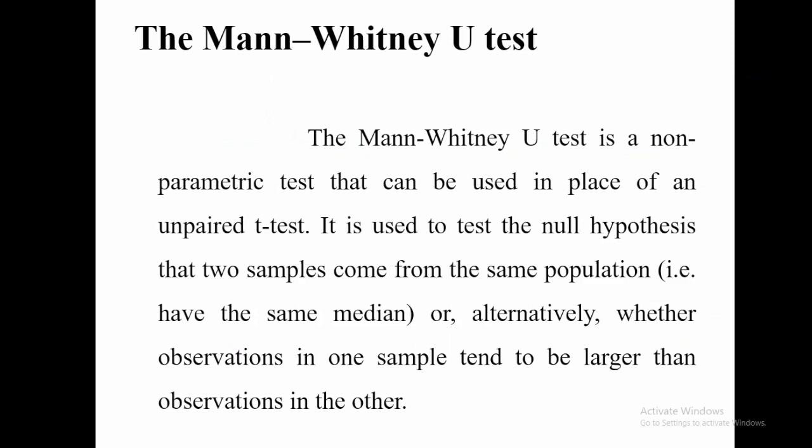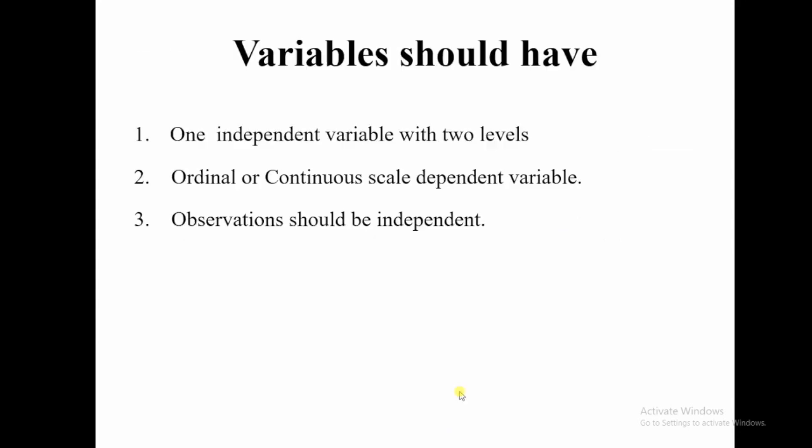Here I am not comparing the mean, because in a non-parametric test we always compare the median value. The Mann-Whitney U test is a non-parametric test that can be used in place of an unpaired t-test. Unpaired means independent t-test. It is used to test the null hypothesis that two samples come from the same population, that is, have the same median, or alternatively whether observations in one sample tend to be larger than the observations in the other.